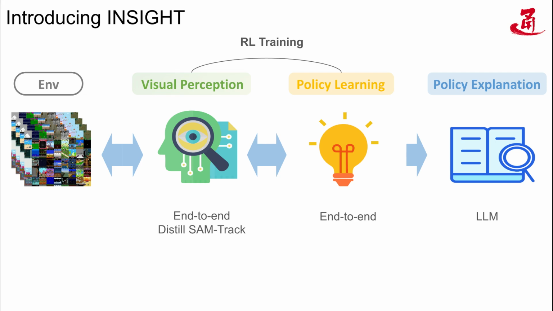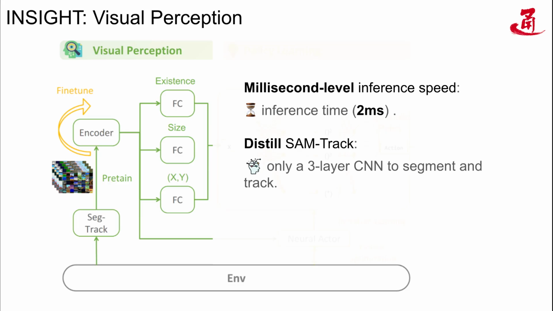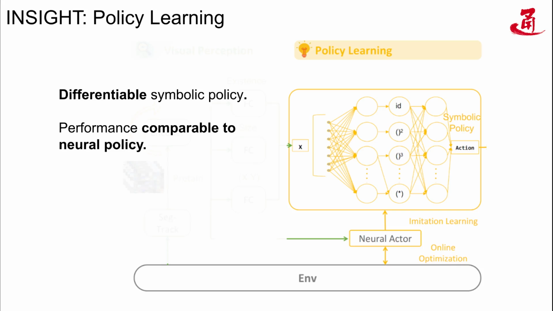background. In the visual perception section, we used a 3-layer lightweight CNN to distill the large segmentation tracking model SAMTrack and achieved millisecond-level inference speed. The coordinates and presence information extracted by the CNN are fed into a differentiable equation learning network. We creatively use a neural actor to interact with the environment and use symbolic actors to mimic the neural actor, achieving results comparable to the neural baseline.